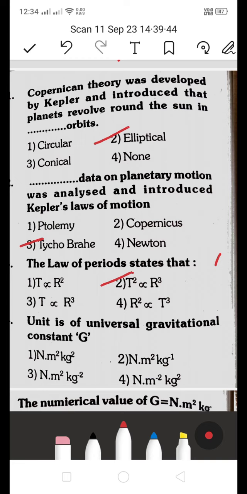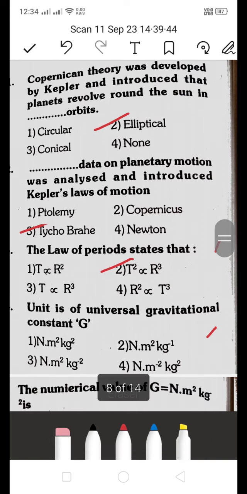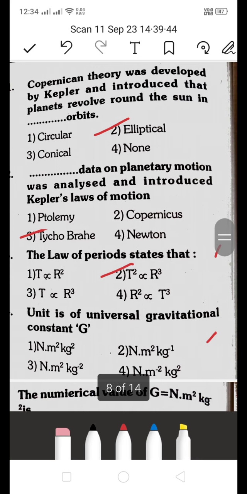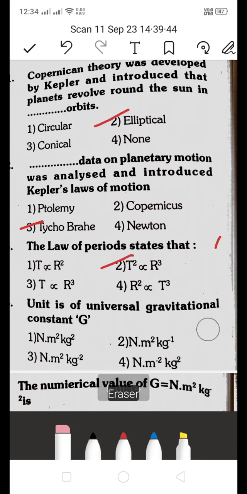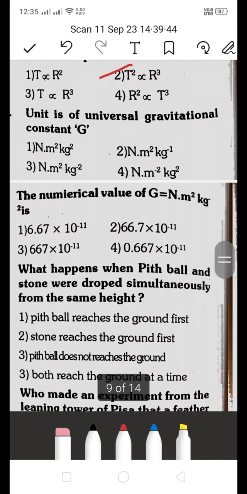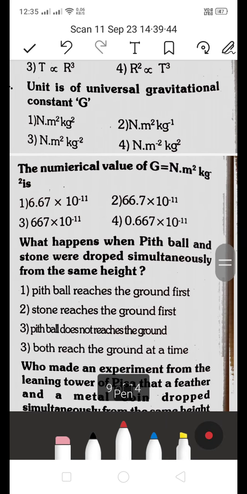Next, unit of universal gravitational constant G. 1 is N m squared kg squared, or 2 N m squared kg minus 1, 3 N m squared kg minus 2, or 4 N m minus 2 kg squared. Which is the right answer? Unit of universal gravitational constant G, which is the right answer? It will be the fourth one, N m minus 2 kg squared.